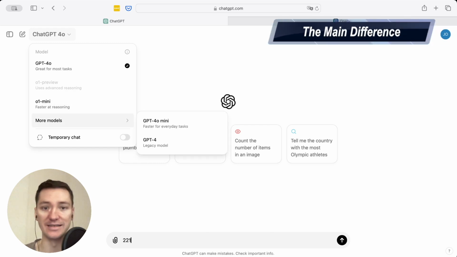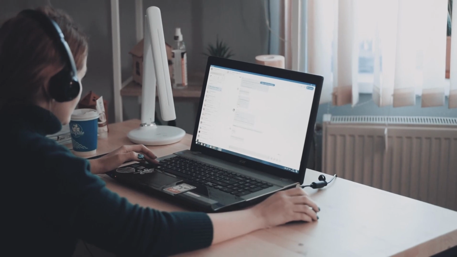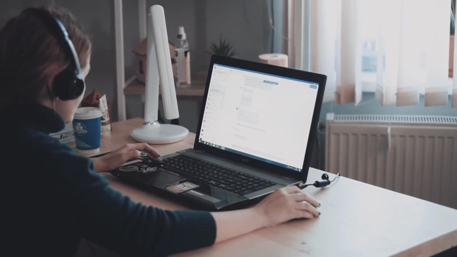The main difference is that now ChatGPT gets the information you input and takes time to think, analyzing all the possibilities, all the structures, and all the information in your input, in your template, and creating a logical process of thinking.